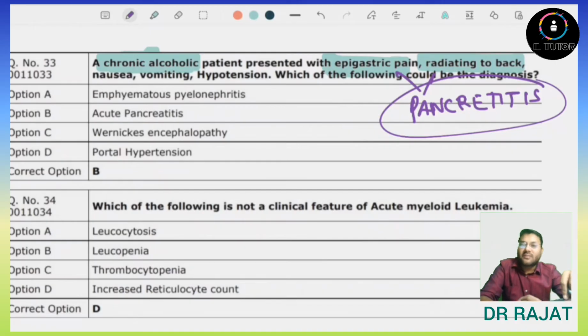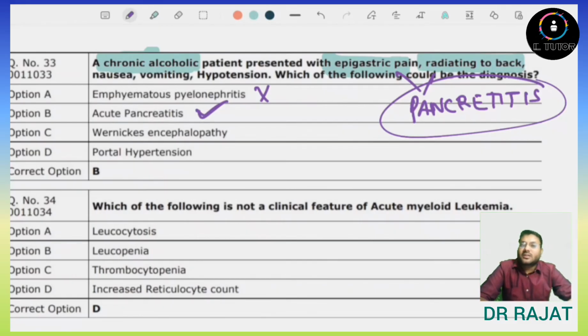Now first option is emphysematous pyelonephritis, no. These features are not present in pyelonephritis. Acute pancreatitis, yes, this is true, or this can be true because a chronic alcoholic patient is there, and we know that for acute pancreatitis, both gallstone and alcohol are the major risk factors. So answer can be option number B.